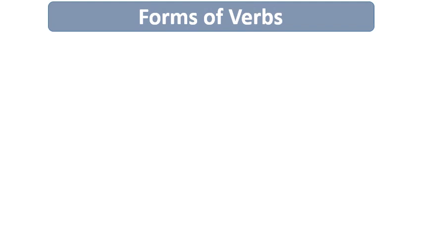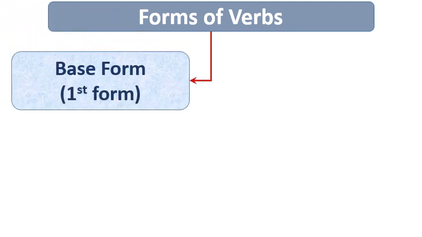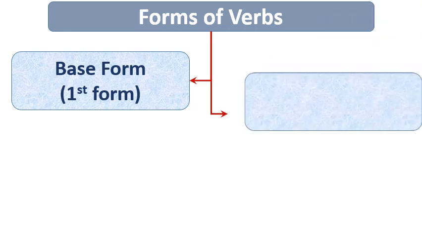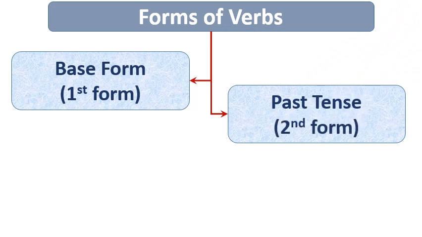A question arises. What is the meaning of forms of verbs? The answer of this question is, the form of a verb changes according to the person, number and tense. Let's see how many kinds of form of verbs are there. Number 1, that is base form, or we can say first form of the verb. It is used in simple present tense and simple future tense. Number 2, that is past tense, or we can say second form of the verb. It is used in simple past tense.